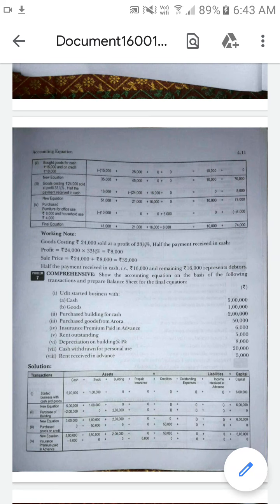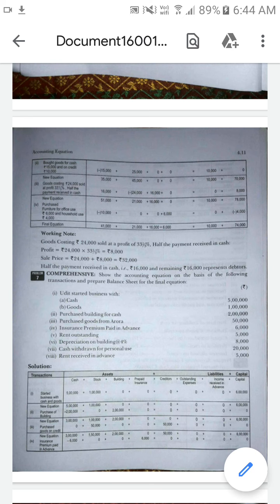In this transaction there are types of accounts. What are all the types of accounts? Cash and stock. So cash and stock are the assets which are coming inside, and also the amount of capital will increase. So in this first transaction, what are all the types of accounts included? First one is cash, stock and capital. Okay, so you take the pencil and write near the transaction: three types of accounts are included in this transaction.